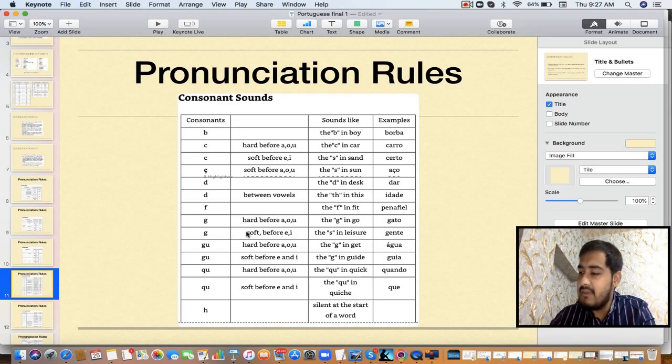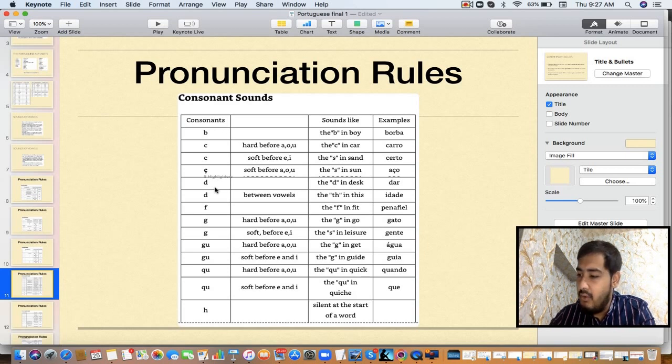Then when we start with the consonants, the first consonant which we have is B. So B is just like English B for Bombay, okay? B sound. C before A, O or U is K and otherwise it is S. And the C with cedilla is always S. Then D has its own sound, so take care of that.